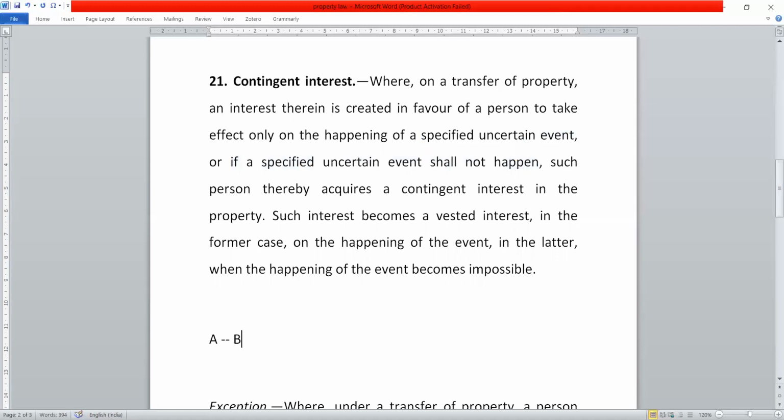A wants to transfer to B on a condition that C will have a daughter. What is happening here?